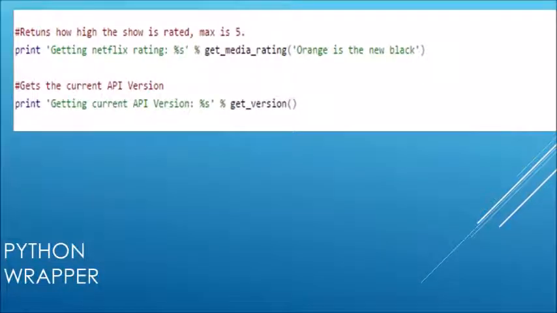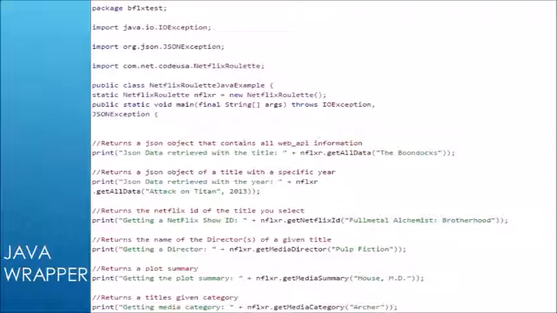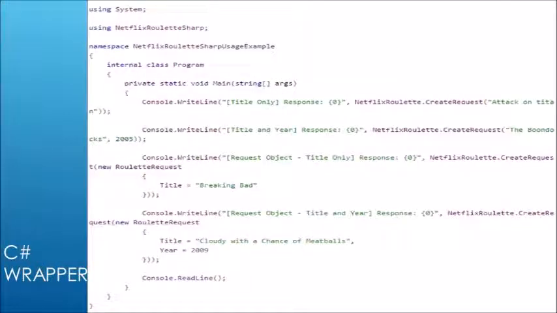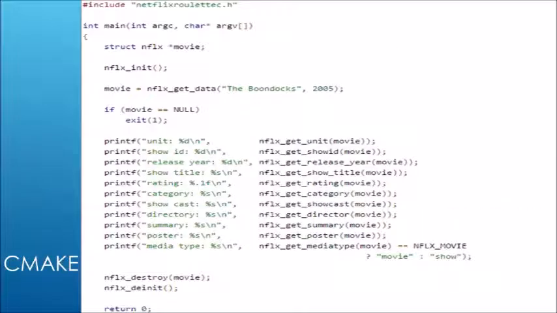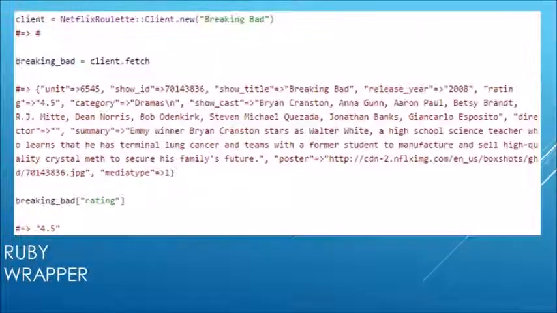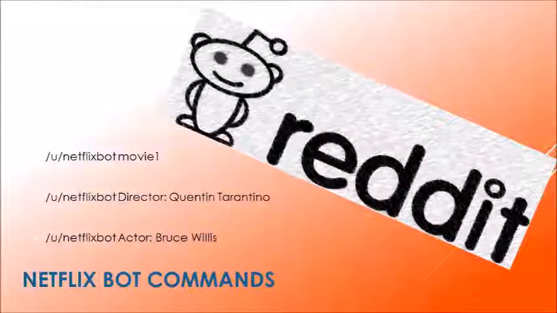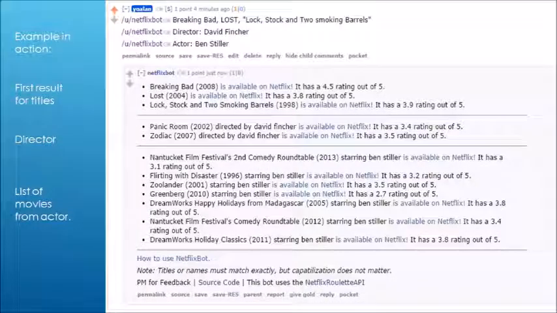Also, the people who created the Netflix Roulette database have created different wrappers that can be used. There's a Python wrapper, and here are examples of how you would code using Python to get access to the information in this API. There's a Java wrapper, there's a C++ or C# wrapper, CMake, Ruby, and those are all the wrappers that are available. Also, an example is RedditBot, which was built using the Netflix Roulette database.